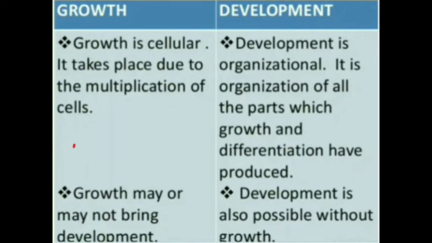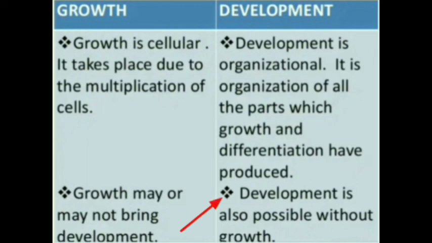Next, growth may or may not bring development. You can understand this point. We often see people mentally retarded, physically retarded. We have seen people in whose bodies growth occurs, but they don't actually develop mentally. So it may be possible that there is a growth but not development. Development is also possible without growth.